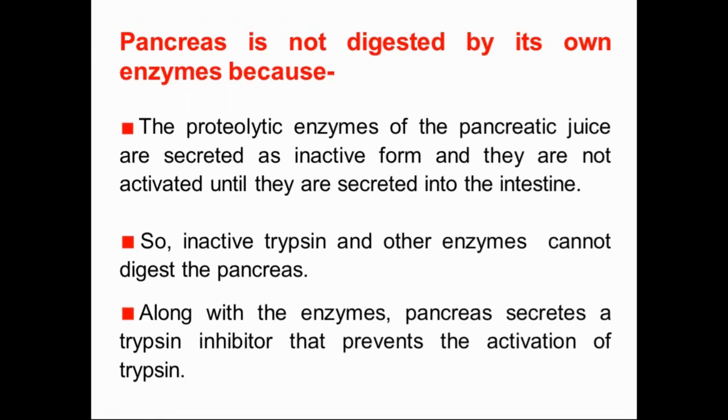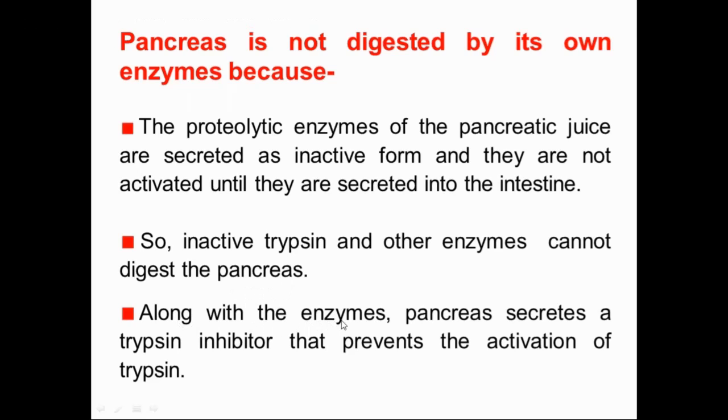Just listen to me. Pancreas is not digested by its own enzyme. Why? Because the proteolytic enzymes of the pancreatic juice are secreted as inactive form. That is, enzymes secreted from pancreas are trypsinogen, chymotrypsinogen. These proteolytic enzymes are always secreted in inactive form. They are activated by the enterokinase enzyme. They are not activated until they are secreted into the intestine. So inactive trypsin and other enzymes cannot digest the pancreas.